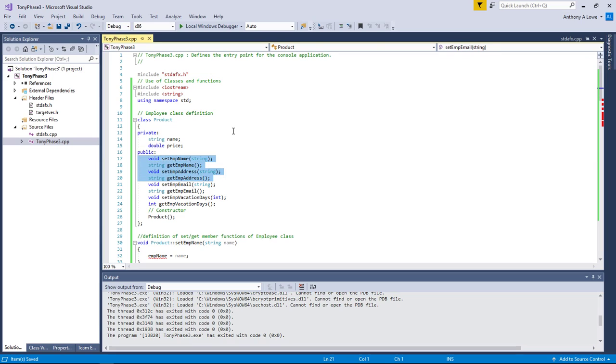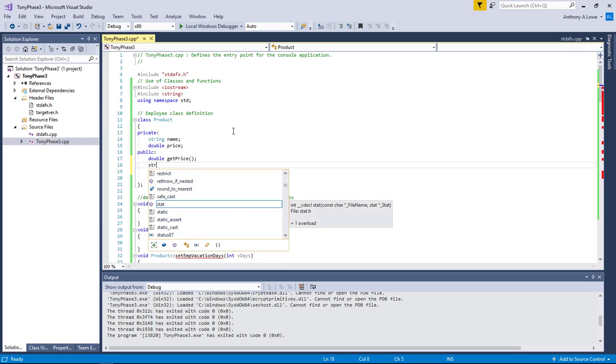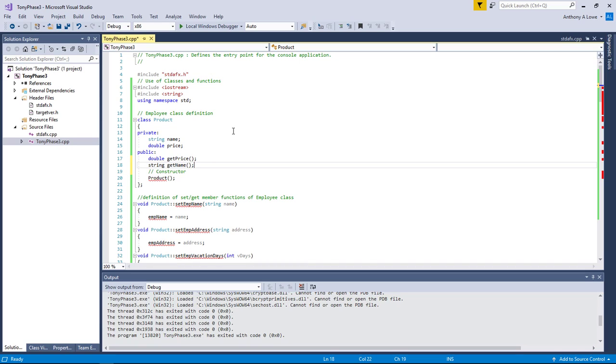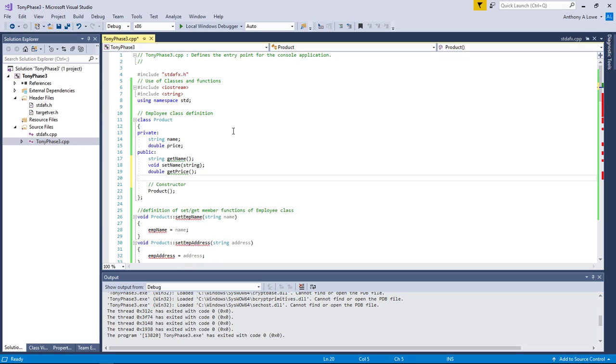And so I'm going to go ahead and just wipe out all of these getters and setters. Again, very traumatic for a moment. I'm going to say, it's already public, so I'm going to say double get price and string get name. I don't know, I put those backwards. I mean, if you prefer them like the ones up above, you can do them that way. We could also put in here void set name, which passes in a string. And we can do void set price, which passes in a double. All right, so that gives us all we need to know for the product for now, name and price.